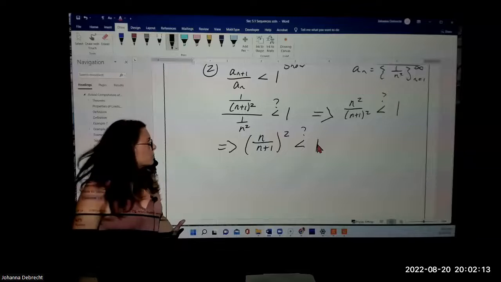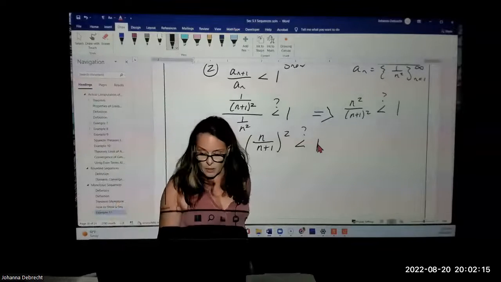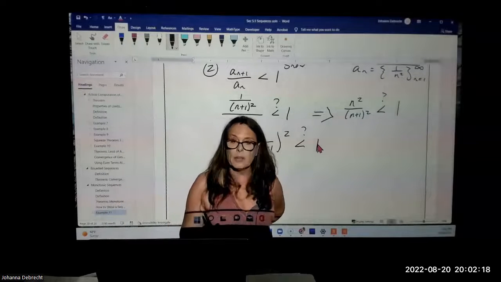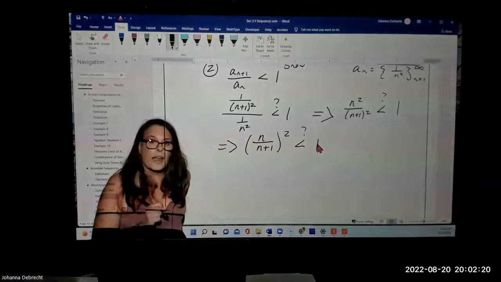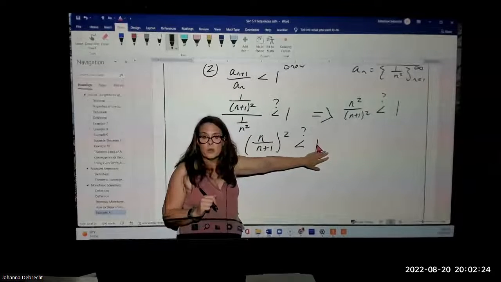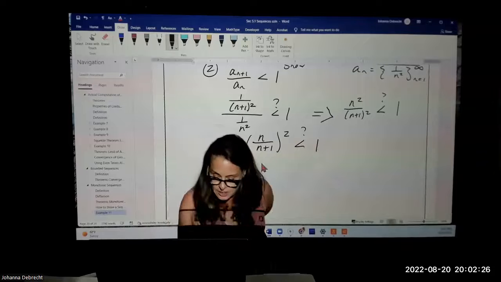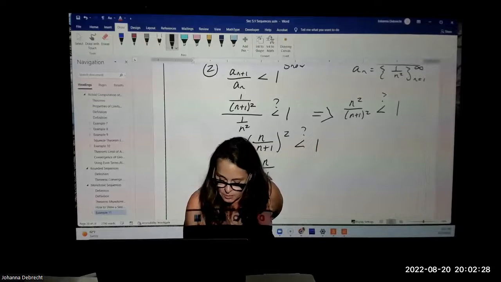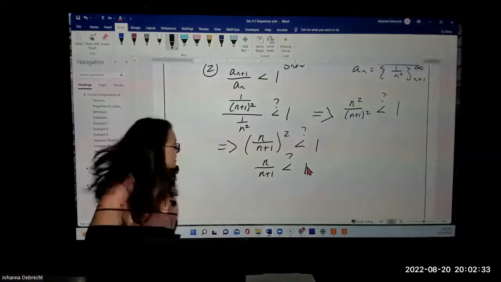And if I take the square root of both sides, then I know that n over n plus 1 is going to be what I have on the left. And on the right, the square root of 1, of course, is 1. So the question is, is n over n plus 1 less than 1? Well, you know it's less than 1.